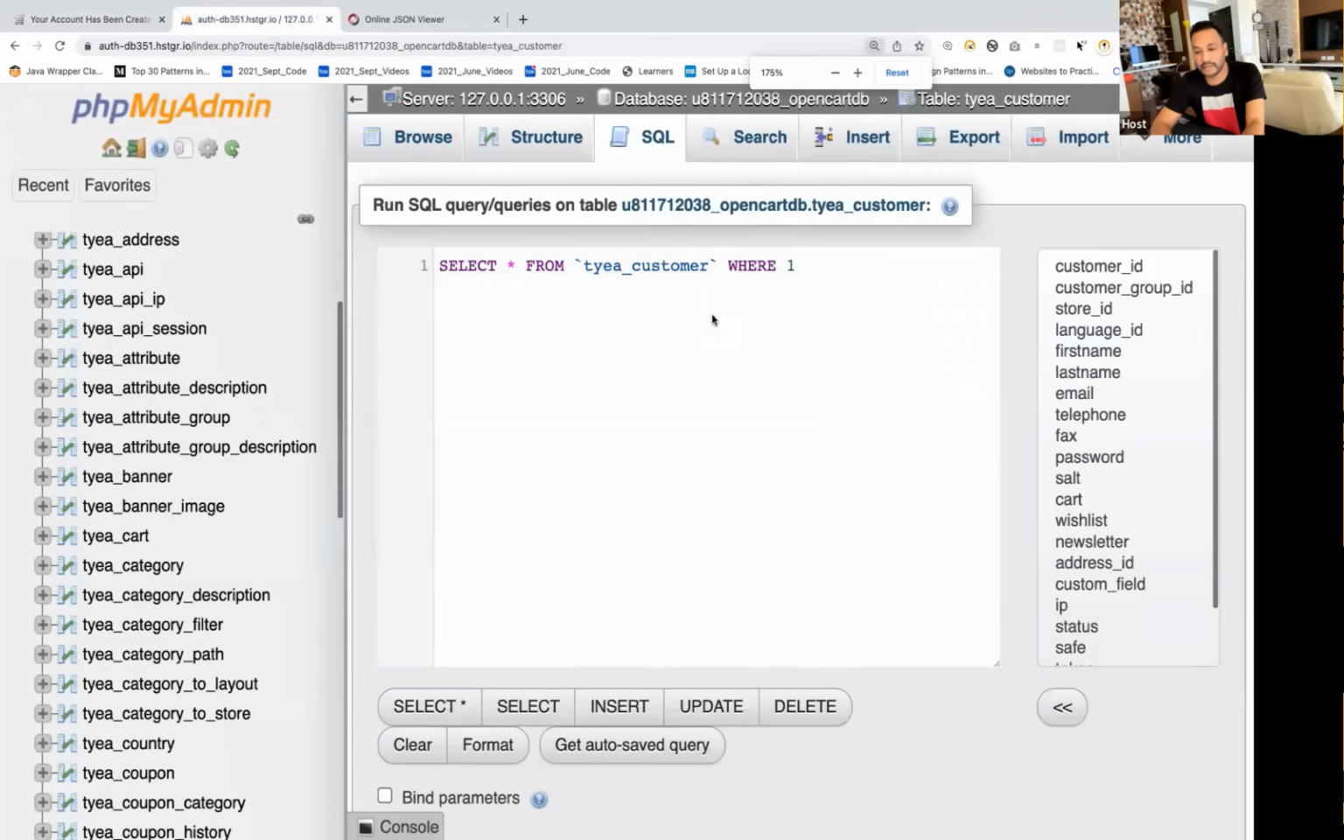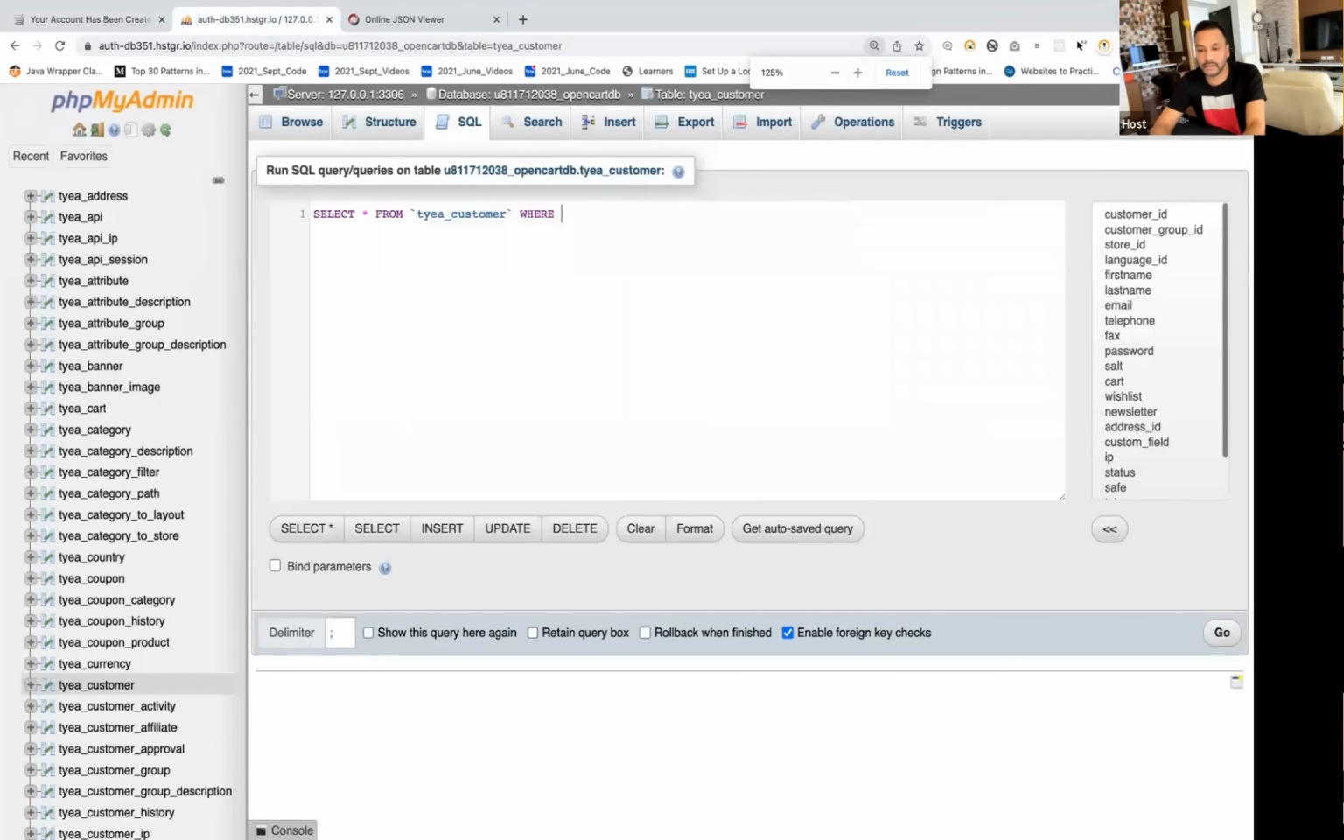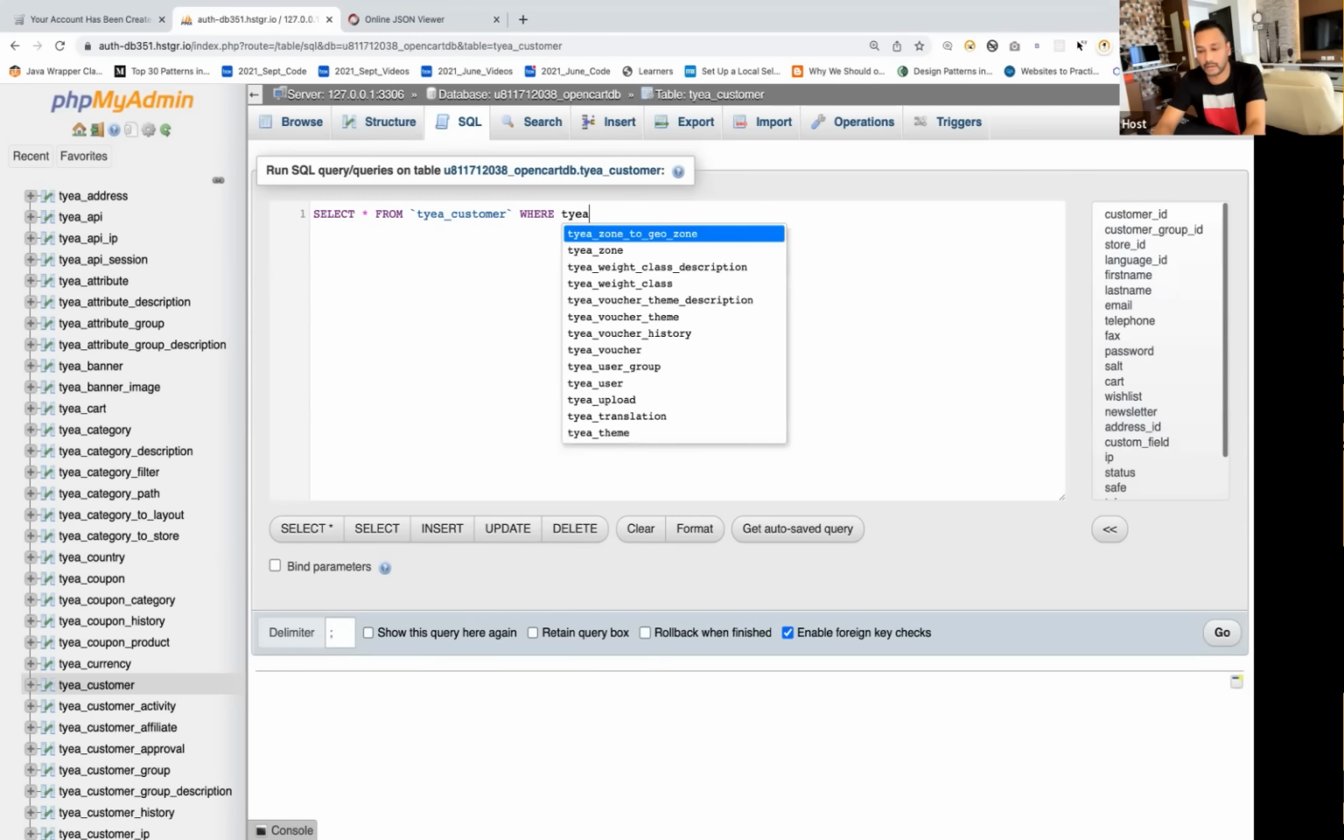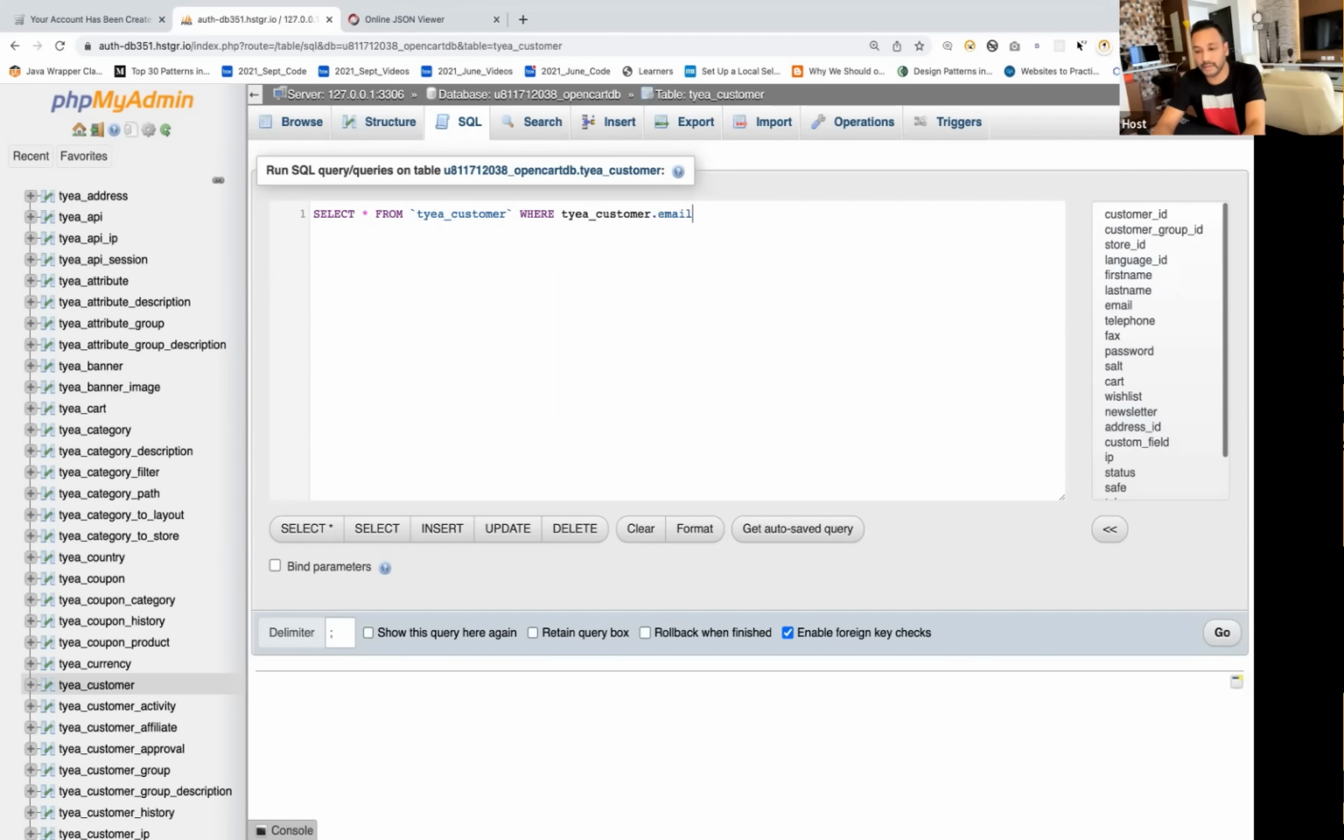write one SQL query that selects star from the customer table. And then I'm saying where, once again, underscore customer dot email is equal to the email that we just created, API automation gmail.com. Let's see if this data got created or not.